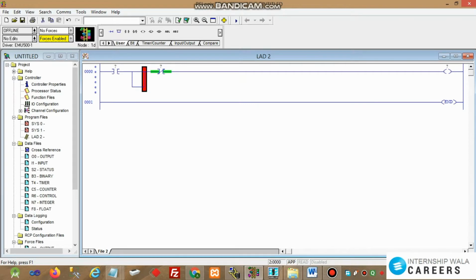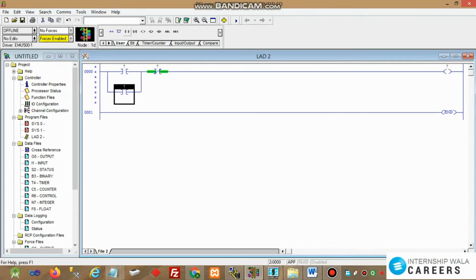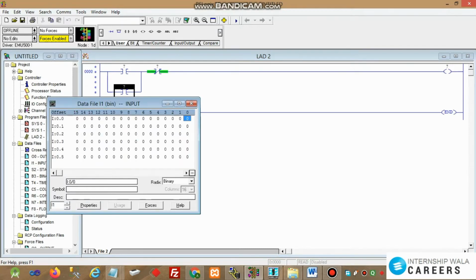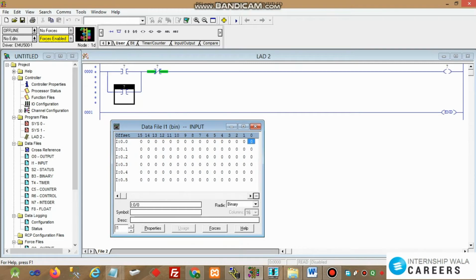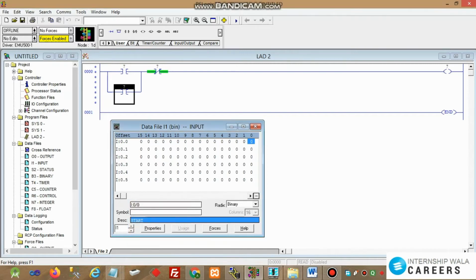Now since we want the motor to run continuously, we'll have to add a latch around the input. So we add a latch, and in the latch we add one more examine if open switch. This is how the rung is created. Now we have to attach the values to the input and output switches.